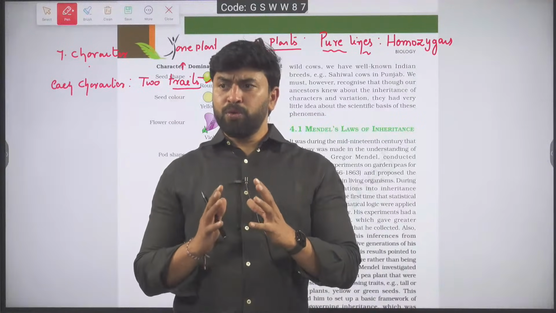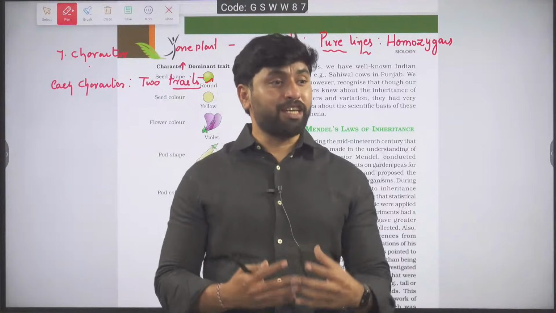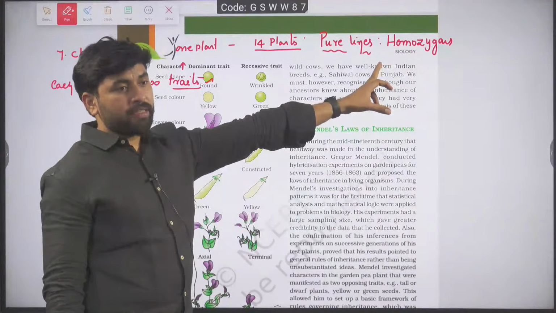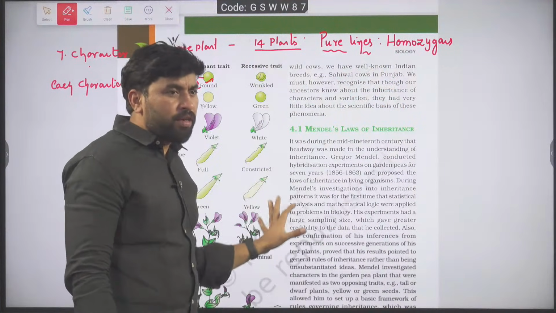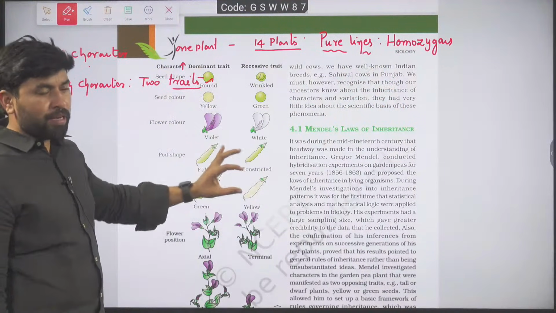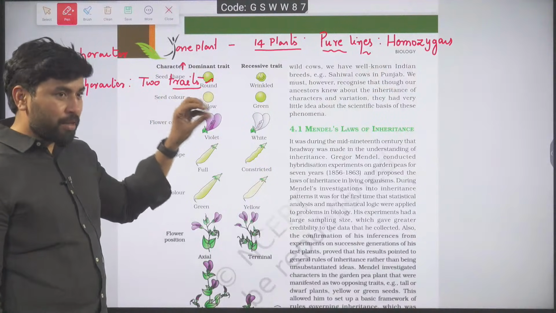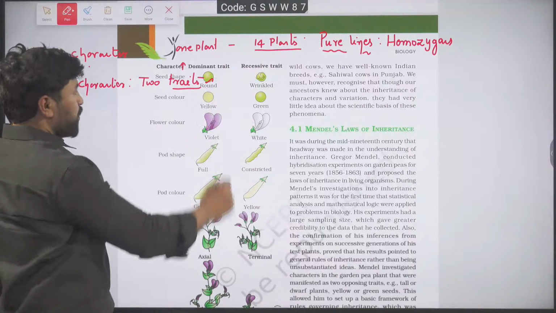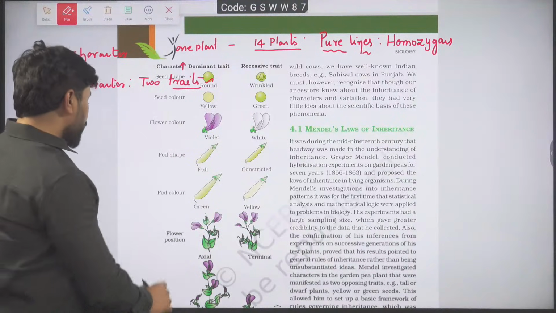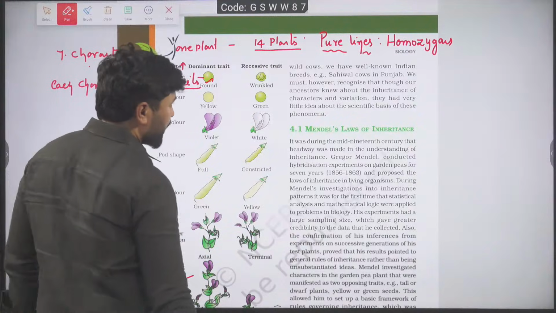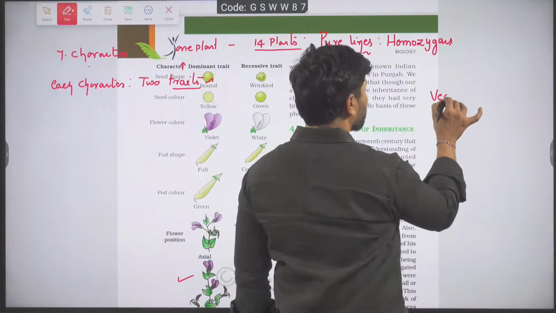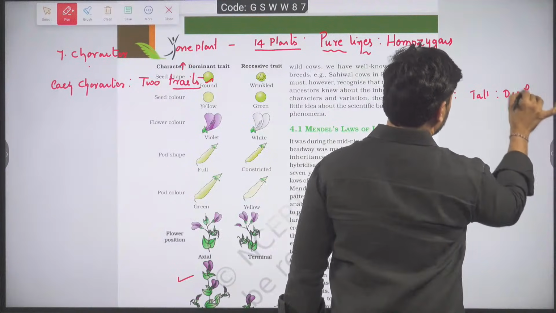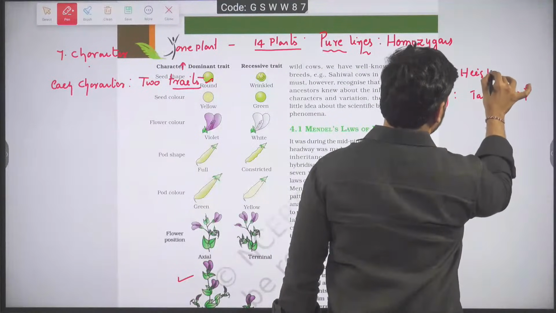This tall is not pure tall. This tall is called hybrid tall. Got the idea? Pure lines are always in the form of homozygous. Imagine, you have to remember which characters are reproductive characters and which are vegetative characters. For example, out of 7 characters Mendel selected, only 1 is a vegetative character. That vegetative character is tall and dwarf, nothing but height of the plant.